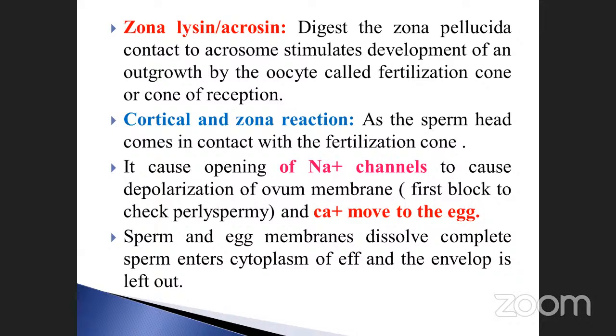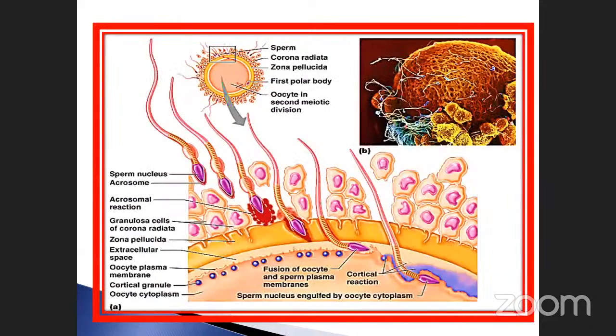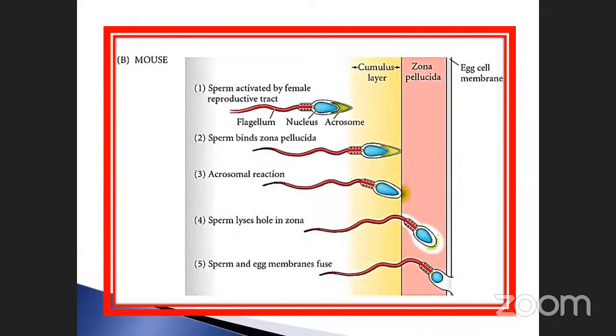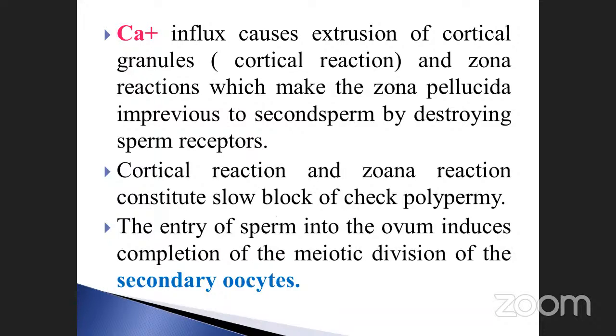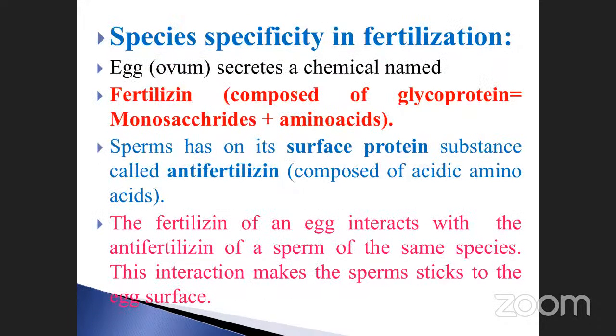Today, what we are going to discuss is the species specificity in fertilization. Already you know what is meant by fertilization.